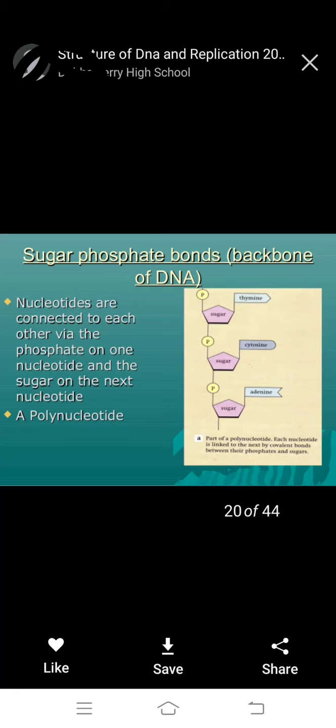Next is the sugar phosphate bond. The sugar phosphate bond is the backbone of DNA, very important. Nucleotides are connected to each other via the phosphate on one nucleotide and the sugar on the next nucleotide in a polynucleotide.